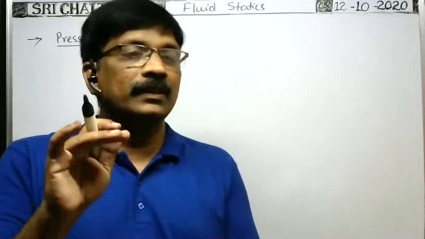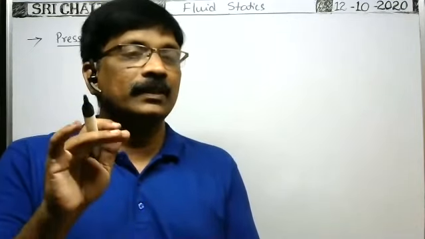CGS unit, of course, is dyne per square centimeter. Okay, what is the relation between this Pascal and dyne per square centimeter? CGS unit is dyne per centimeter square. So what is the relation between these two? Next, what about the dimension? First, we write the relation between these two.